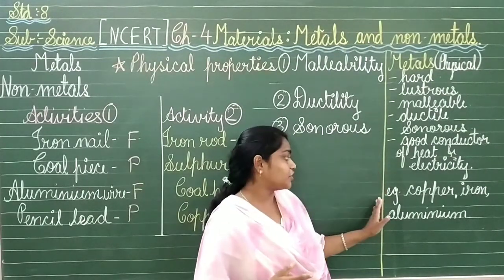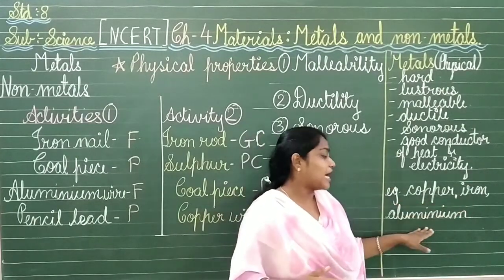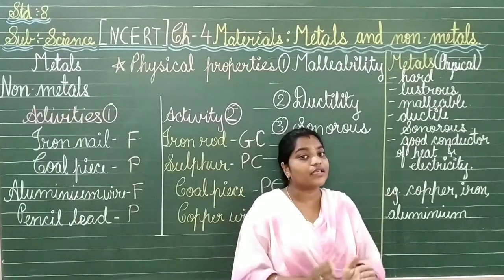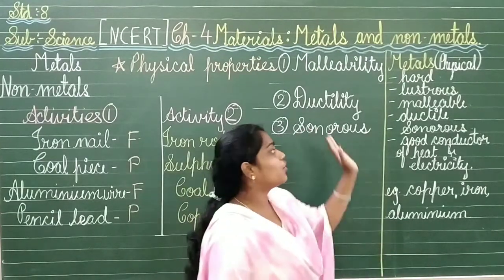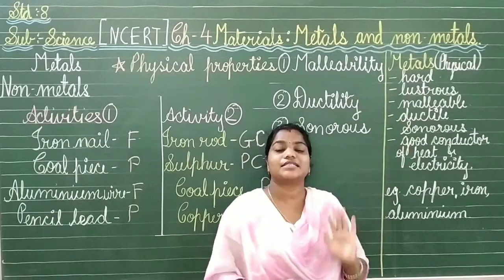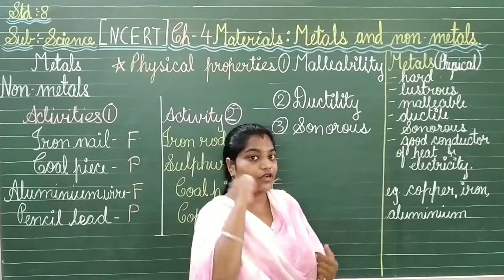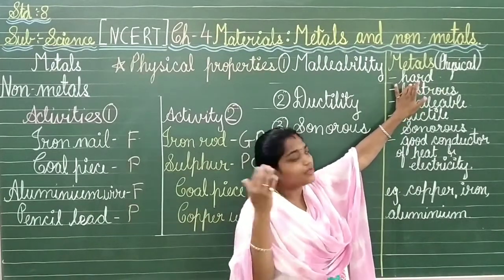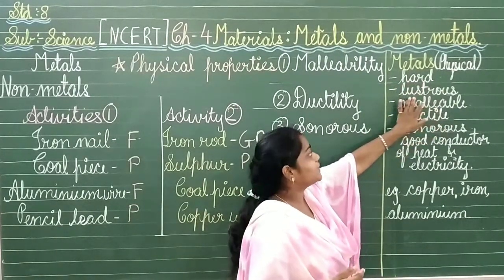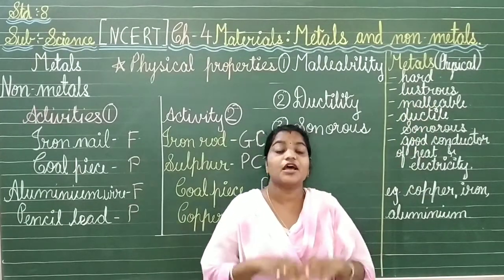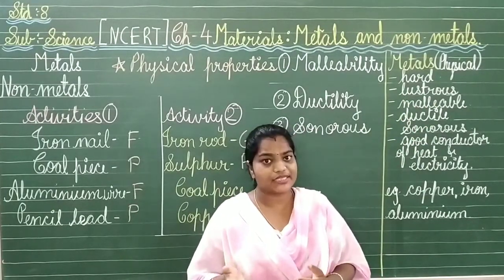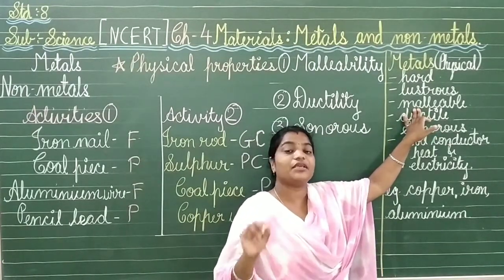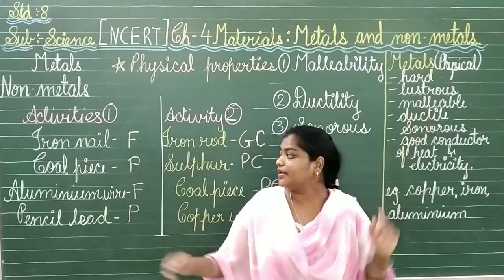We have some examples also: copper, iron, aluminium, and so many of these examples we know about. Now on the other hand, we will find the other things are non-metal. Now what are non-metals? The substances which are not hard, means they are soft, will be known as non-metal. The next one, lustrous: the substances which are not shining at all will be known as non-metal. The substance which could not be converted into thin sheets will, of course, be non-metal, means they can break down.